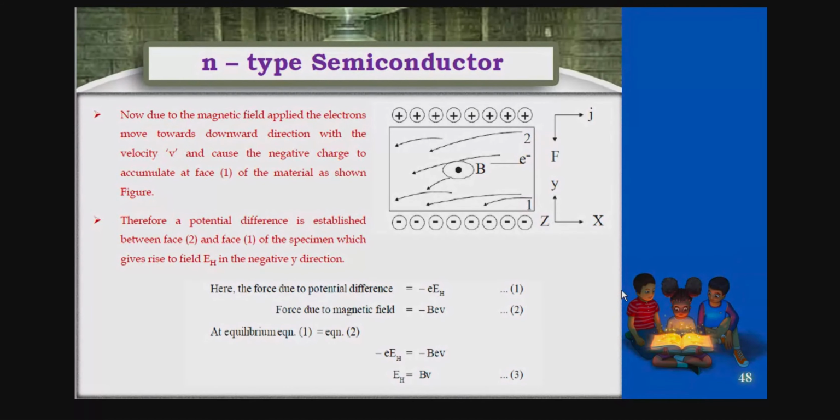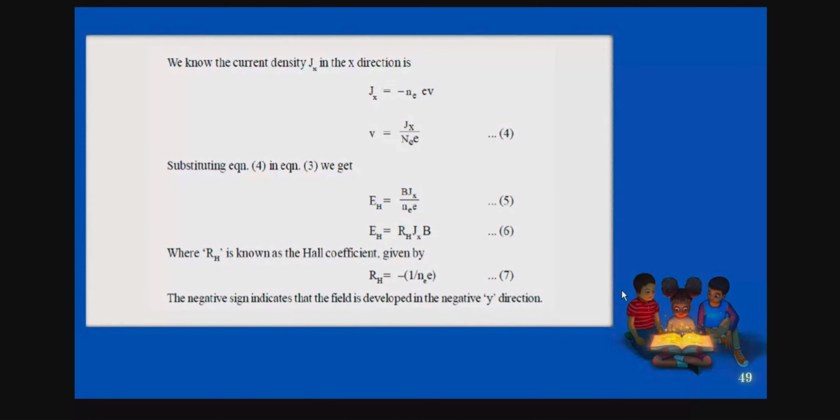Okay. Now we come to the current density, which you have just done. What is the current density in the x direction? That is Jx is equal to minus N e V, isn't it? This is an expression we already derived previously, in the diffusion current discussion, right? So from this, you find V is equal to Jx by Ne. This is the velocity.